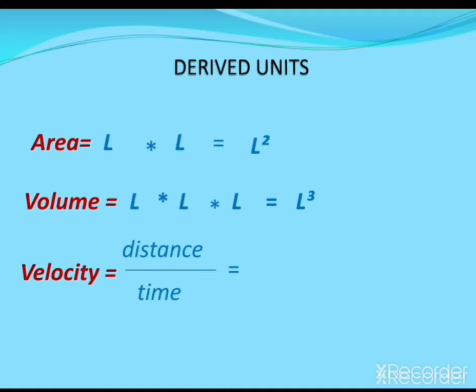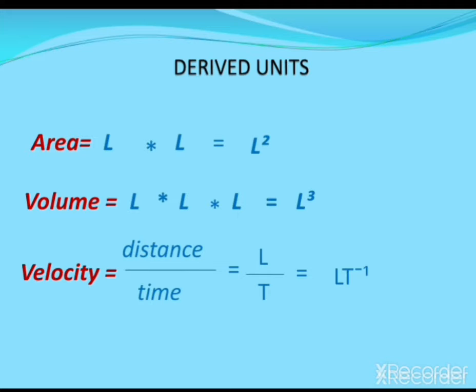So therefore the unit of distance is L and the unit of time is T. So here we use two fundamental units, for length and time, L and T, and therefore we get the unit for velocity as L T to the power minus 1.